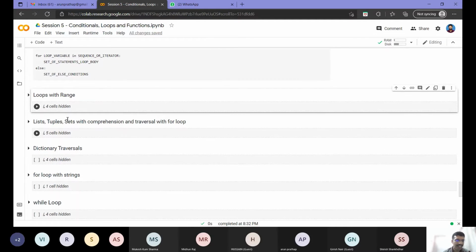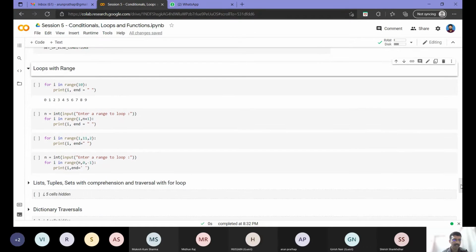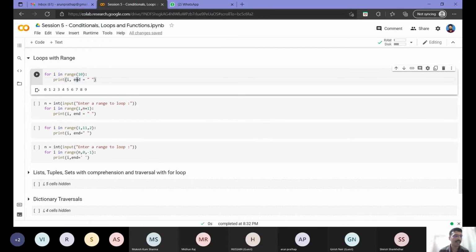So we will just have a recap of loops and all that we had in the previous session. I will not be going through detail. I will just tell what each one does because we had already covered this in detail in the previous sections. You can refer to those videos in case you have doubts. So basically you can tell me what each one of these does, right?